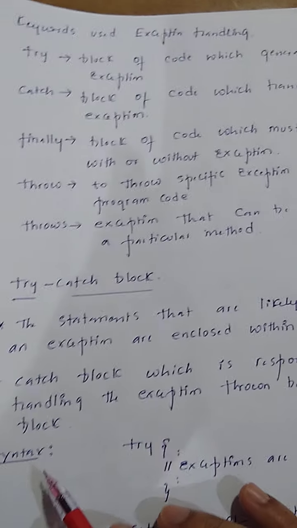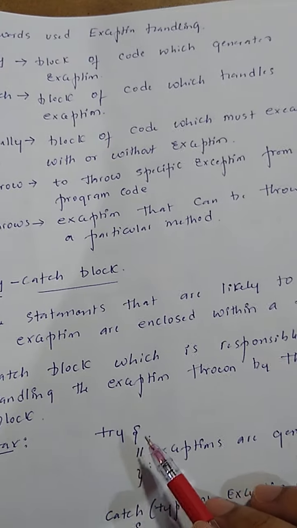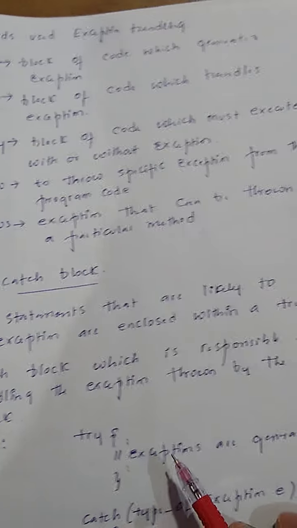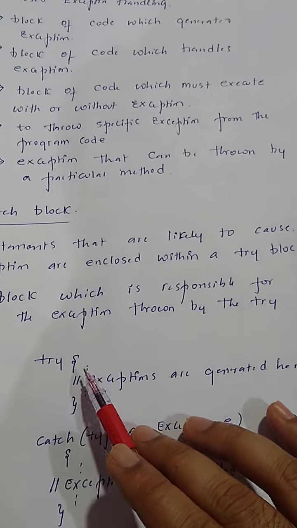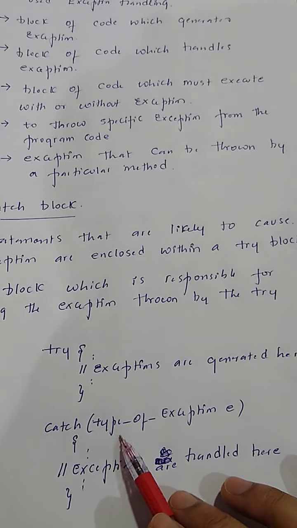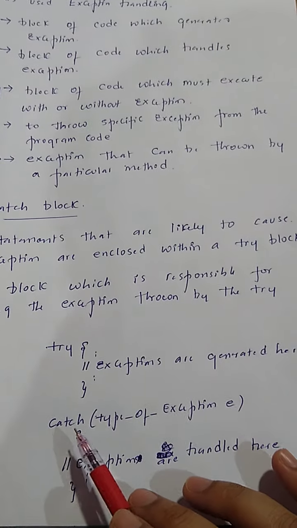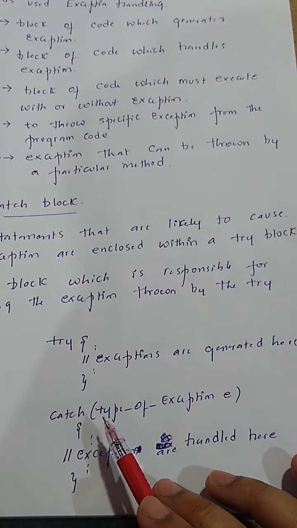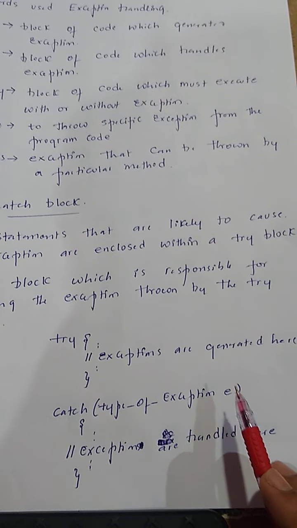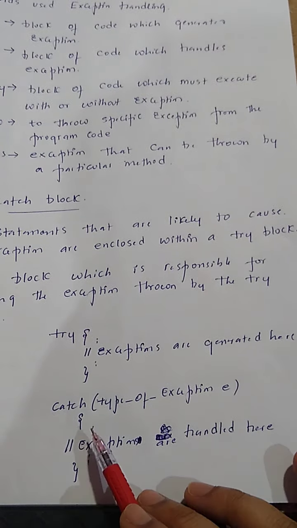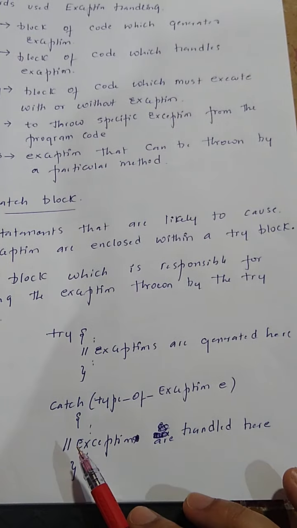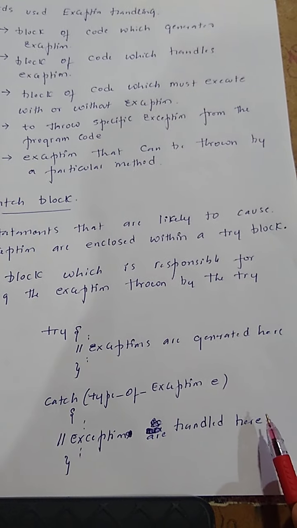So what's the syntax? Try, opening brace, closing brace, exceptions are generated here. And whenever there's a try, there should be a catch, and you can't write catch without try. Next, catch: type of exception, a space, variable name, then opening brace, closing brace, and within that the exceptions are handled here.